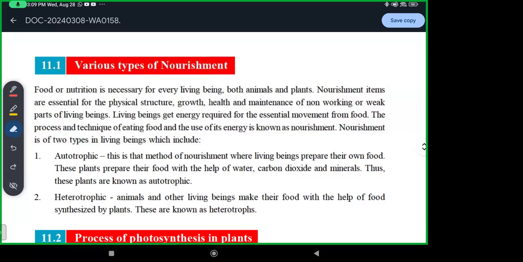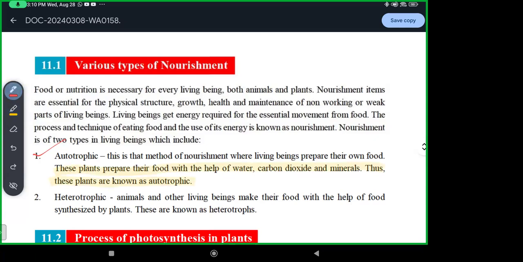Nourishment is of two types in living beings. Living beings are categorized into two parts based on how they obtain their nutrition. We have autotrophic organisms, in which living beings prepare their own food. Plants prepare their food with the help of water, carbon dioxide, and minerals. Thus, these plants are known as autotrophic. They prepare their own food.